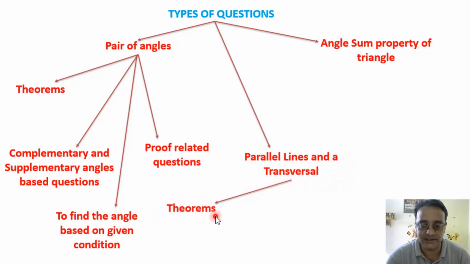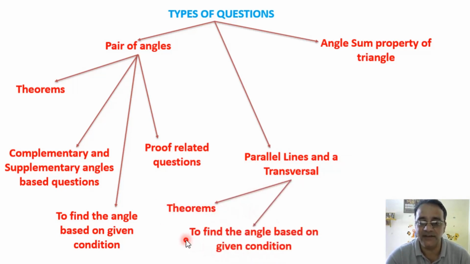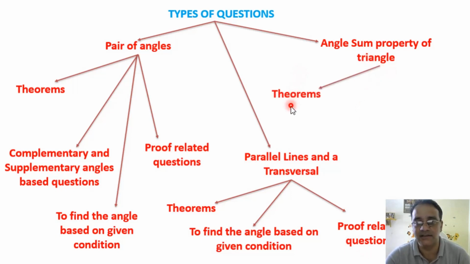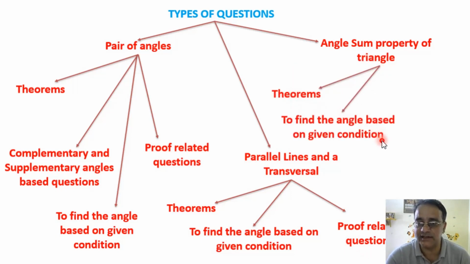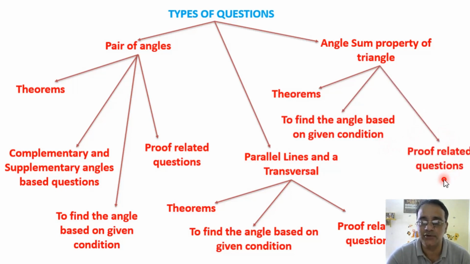The first one is theorems, the second one is to find the angle based on given condition, and the third one is proof related questions. In angle sum property of triangle also, one is theorem, second is to find the angles based on the given condition, and the third is proof related question. So these are the different types of questions in lines and angles. So let us start with the first topic, that is pair of angles.